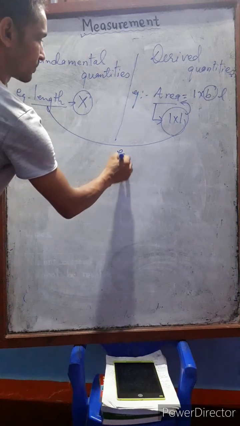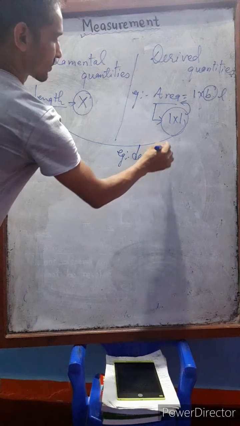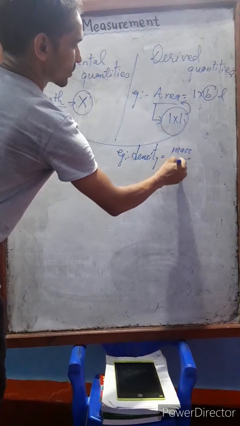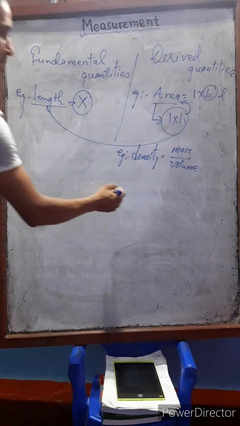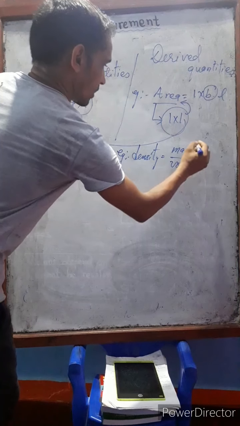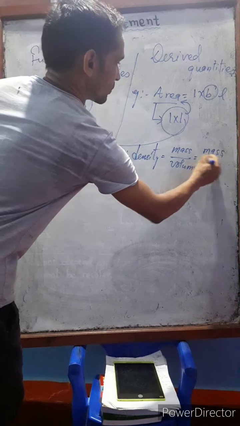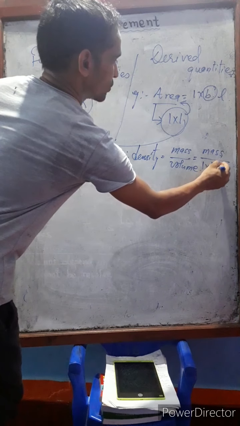One more example: density. Density means mass per unit volume. We can simplify again: volume means length times breadth times height.